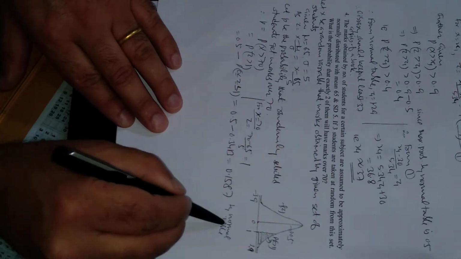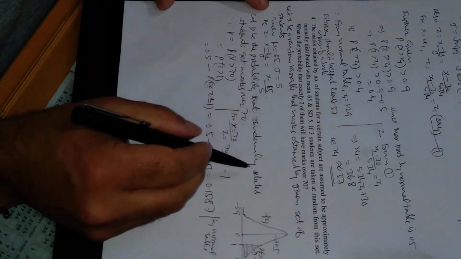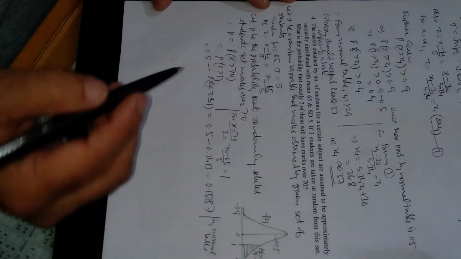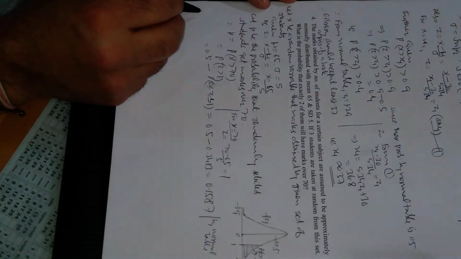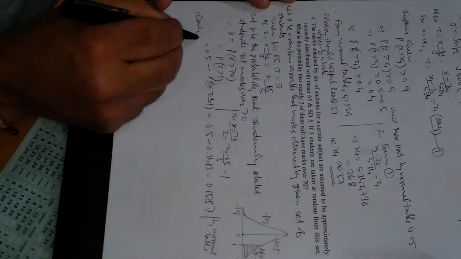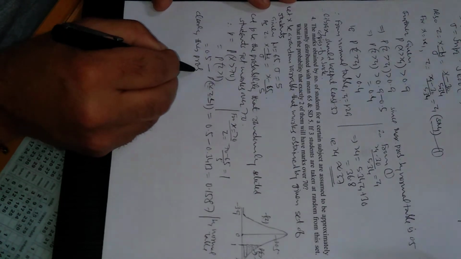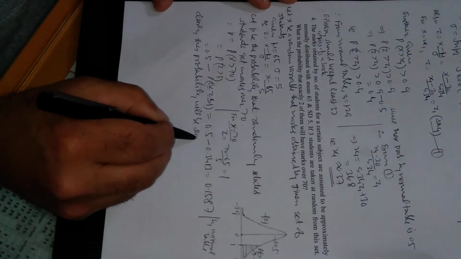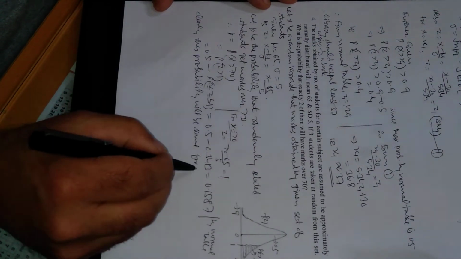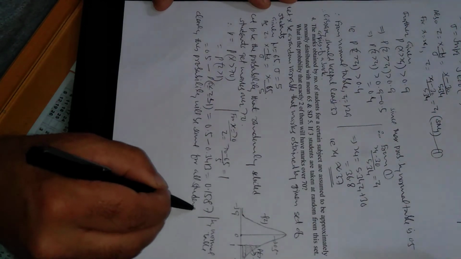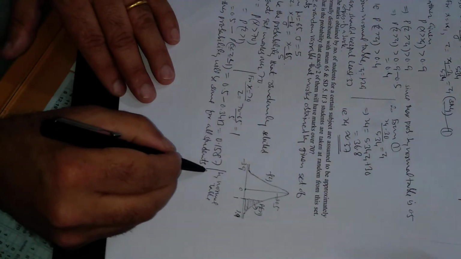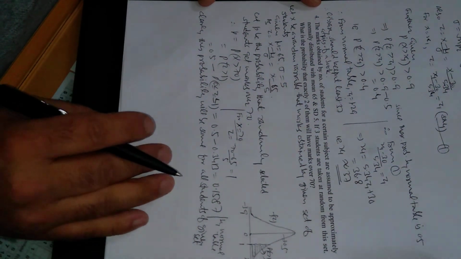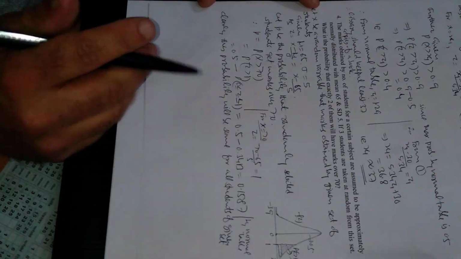This is the probability that a randomly selected student gets marks over 70, and this probability will be the same for all the students selected from the given set of students.